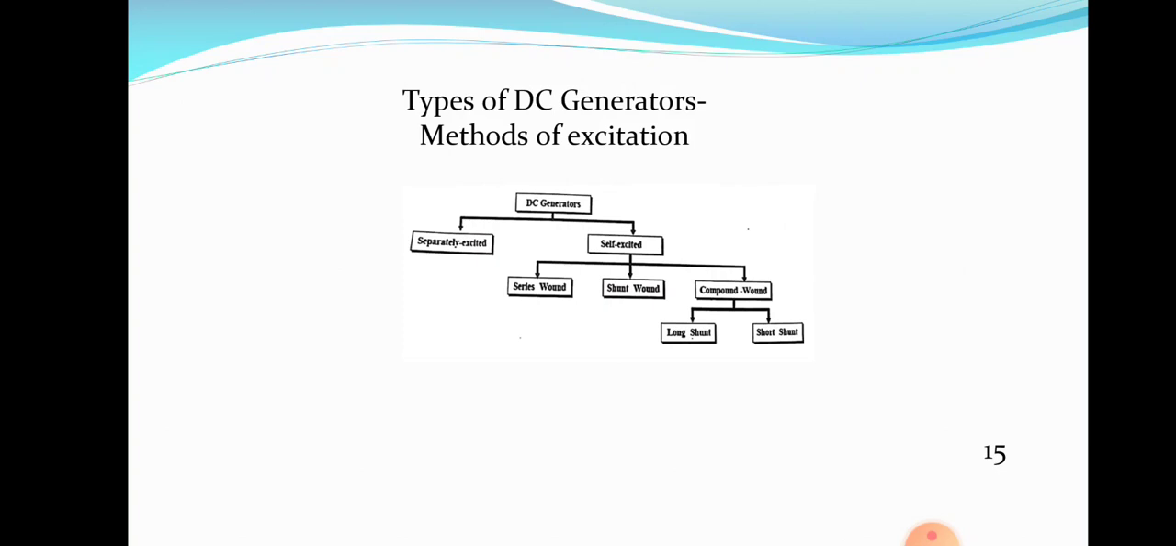Then these self-excited generators are again classified into three: series generator, shunt generator and compound generator. Compound generator is again classified into two: long shunt compound generator and short shunt compound generator. So we can study all these generators one by one. So, types of DC generators, methods of excitation. This is our classification of DC generators.